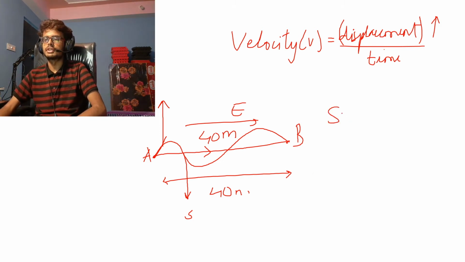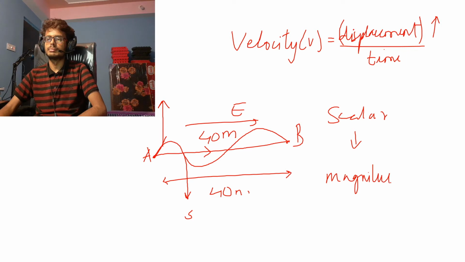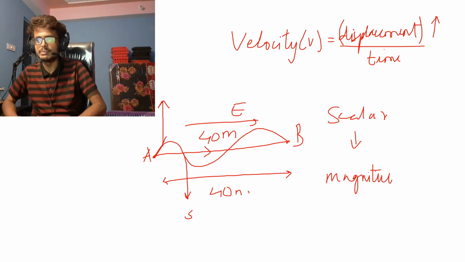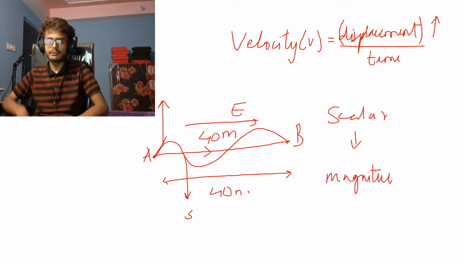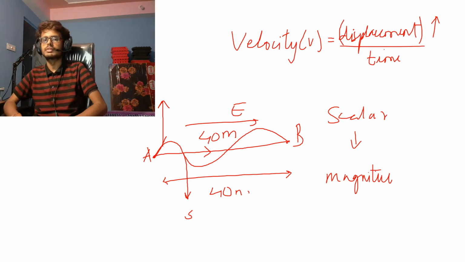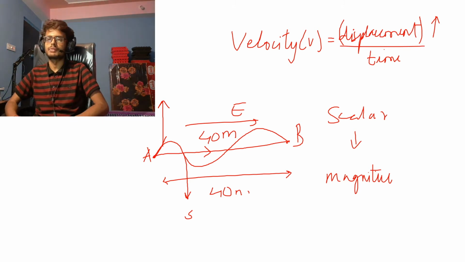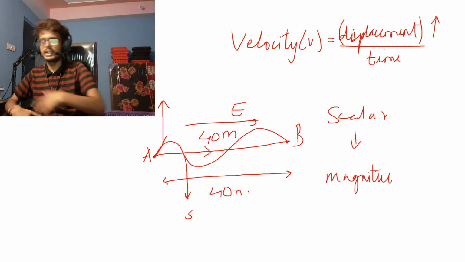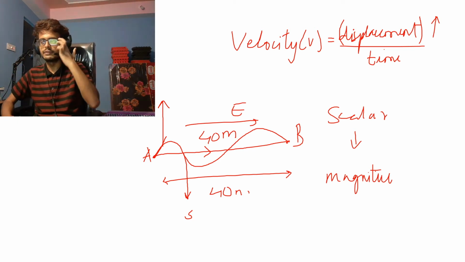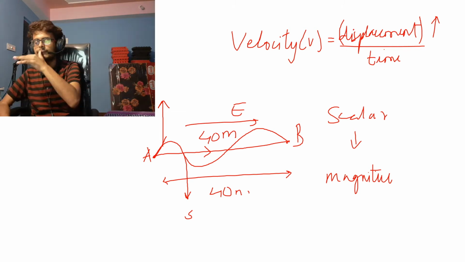A scalar is anything that has only magnitude. By defining a certain concept, if you can only find the value of that term, then that term is a scalar quantity. Like your mass. If you stand on a weighing machine and weigh yourself, you get a reading of, let's say, 55 kilograms.